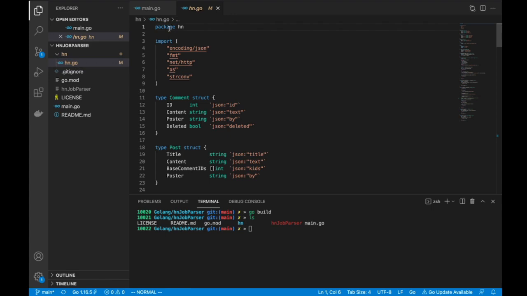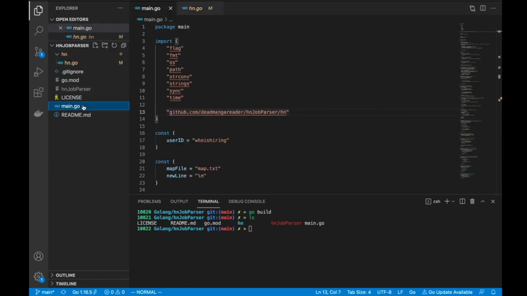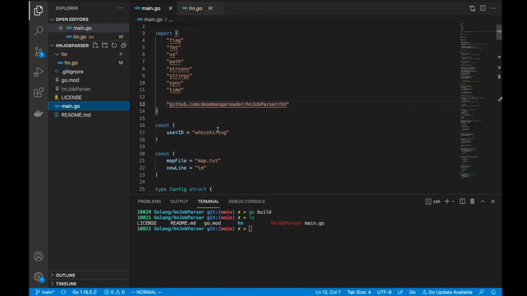Because a package is a collection of routines, right? So your routines can sit in a single file or multiple files. By the way, how did it know that? I mean, if you go back to main.go, in main.go you have mentioned the entire URL followed by hn. So is it still looking for the package hn? It will look for the package HN.